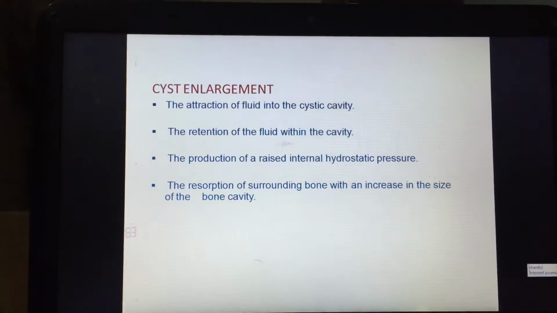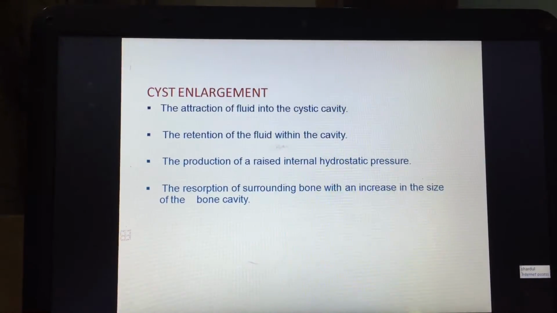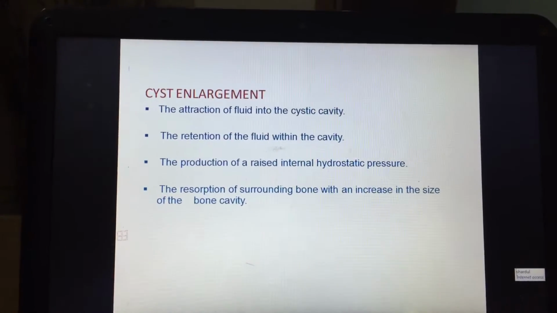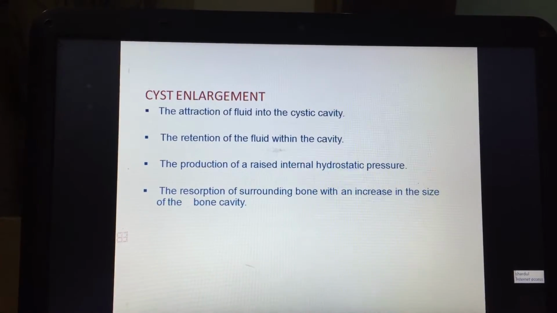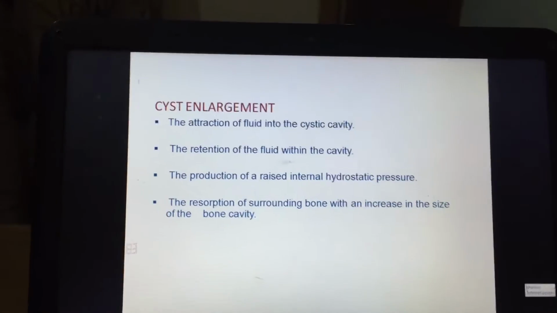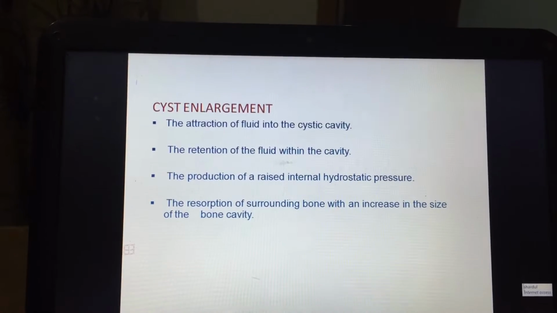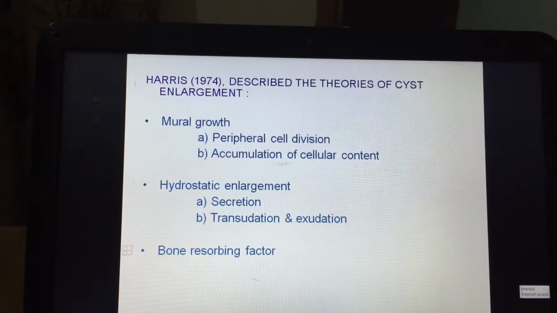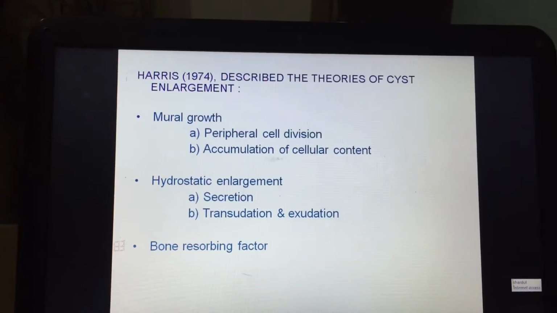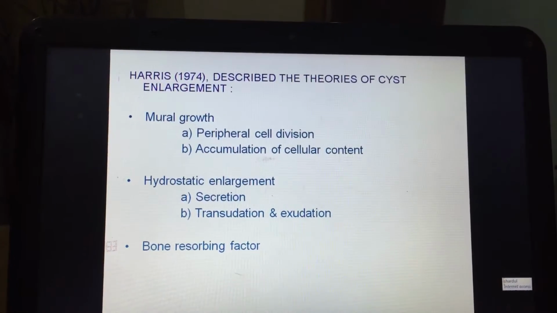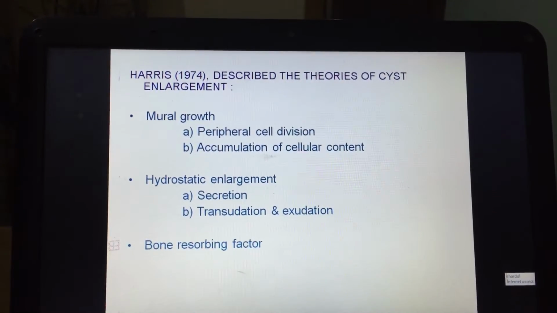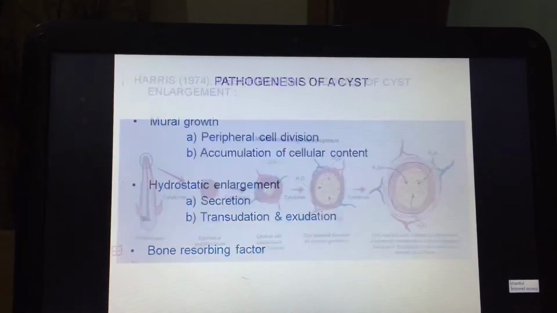Cyst enlargement: the attraction of fluid into the cystic cavity, the retention of the fluid within the cavity, the production of raised internal hydrostatic pressure, and the resorption of surrounding bone with an increase in the size of the bony cavity. Harris described the theories of cyst enlargement as mural growth, that is peripheral cell division and accumulation of cellular contents, hydrostatic enlargement, secretion as well as transudation and exudation, and bone resorbing factors.